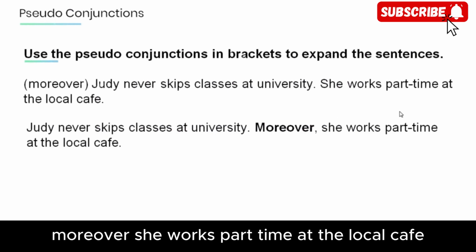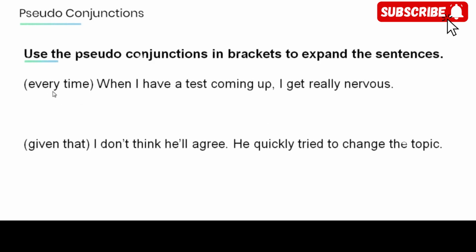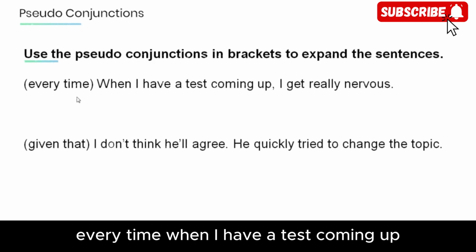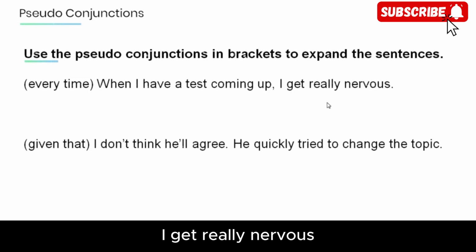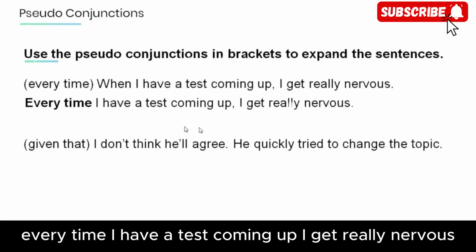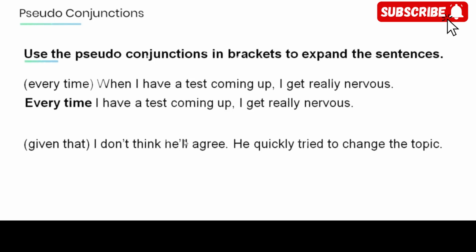Moreover, she works part-time at the local cafe. Every time. When I have a test coming up, I get really nervous. Every time I have a test coming up, I get really nervous.